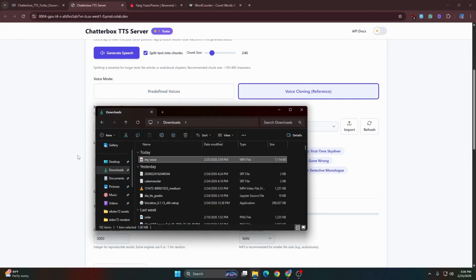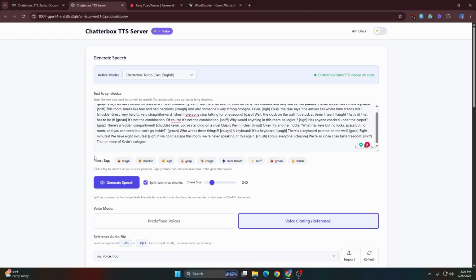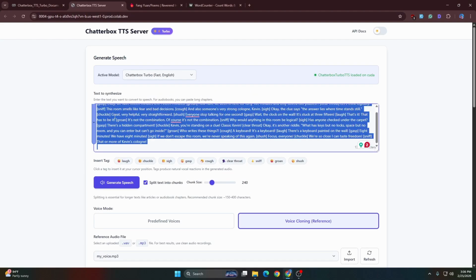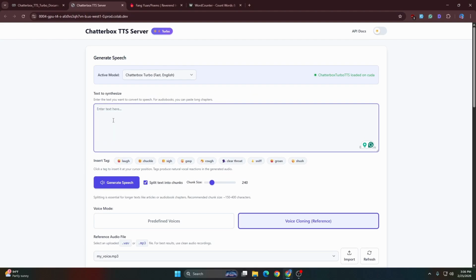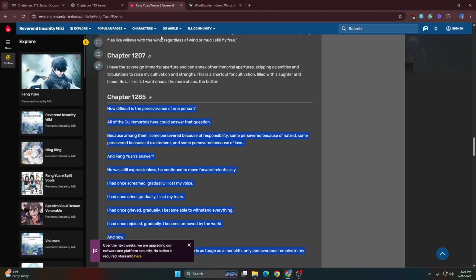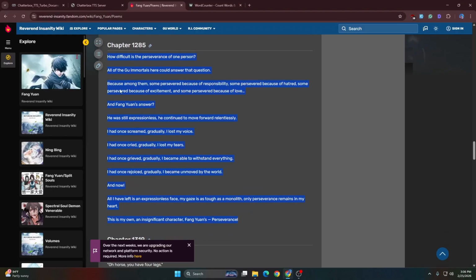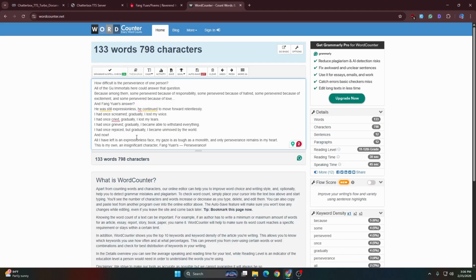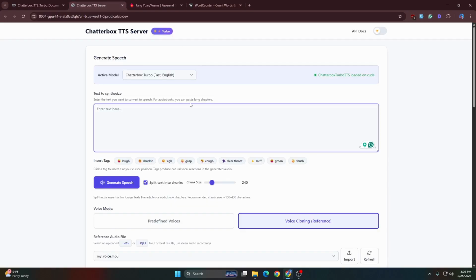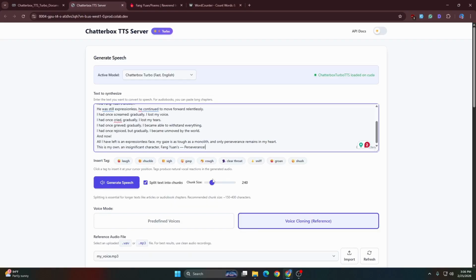What we are going to do is paste some text here for it to synthesize. I have, let's say, a quote. I've just pasted it here, copy that and then leave it here.